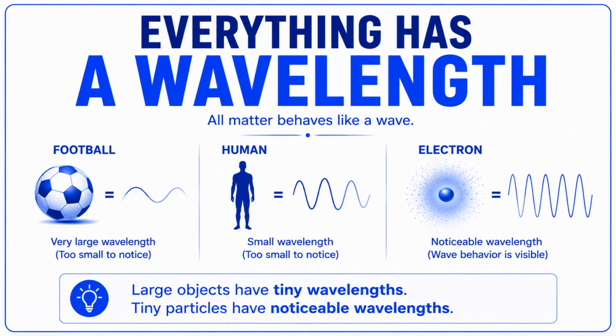According to de Broglie's idea, every object has a wavelength. For large objects like footballs, cars, or planets, that wavelength is so tiny that we never notice it. But for very small particles, such as electrons, the wavelength becomes important. This means that electrons can behave like waves instead of tiny solid particles. And this wave-like behavior would soon become the key to understanding the quantum world.